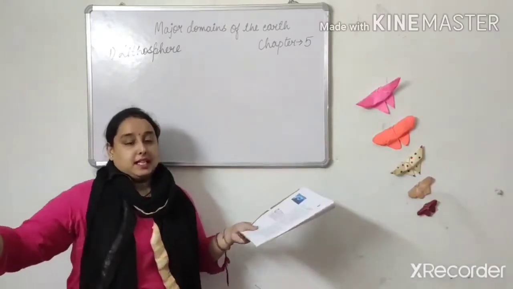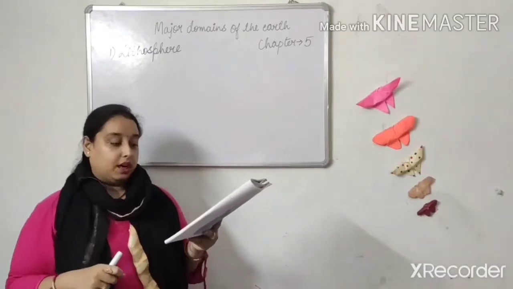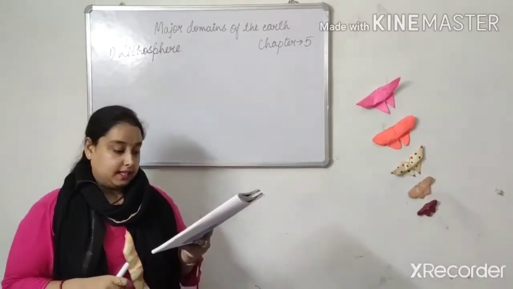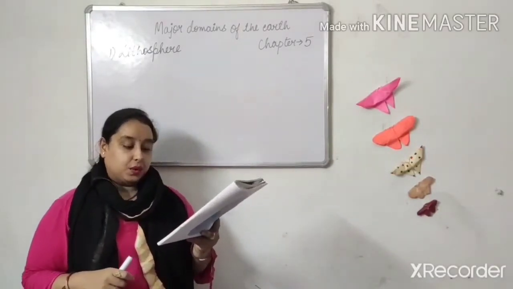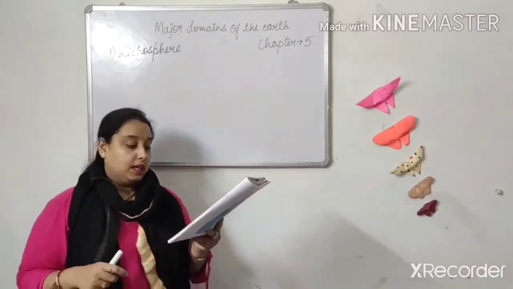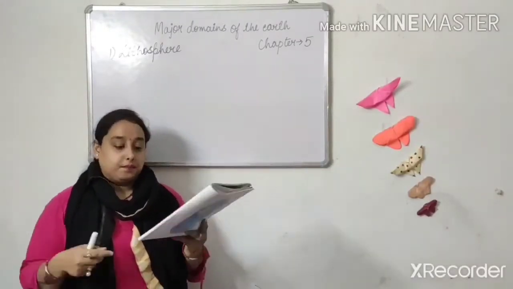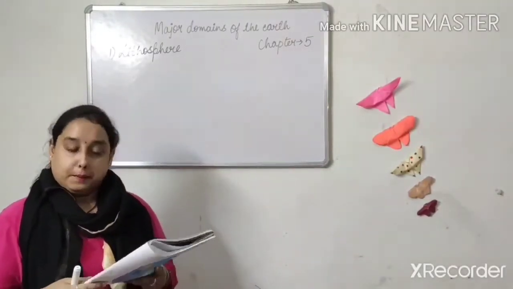जो बड़े हिस्से में होते हैं, means जो large area में होते हैं, वो क्या हो गए, that is called the continents. And the huge water bodies are called ocean basins. और जो बड़े water bodies में होते हैं, that is called a what, ocean basins.